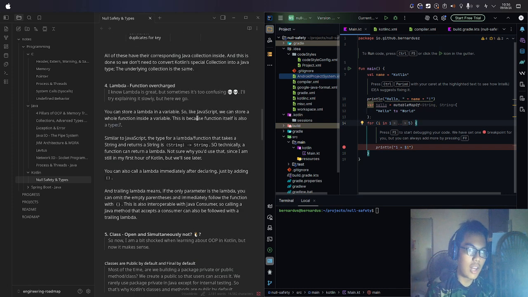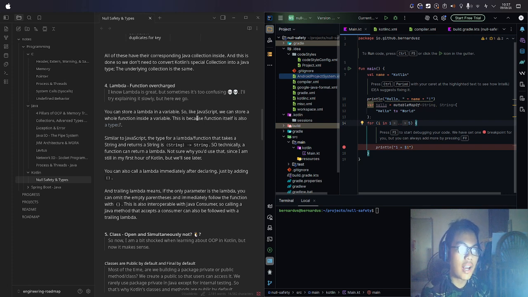Next, we get into lambda, function literals. I know lambda is great, but when I was learning this yesterday or two days ago, I couldn't really process it, because I'm still sick, man. Come on. I know lambda is great, but sometimes it's confusing. I'll try to explain it slowly, alright?